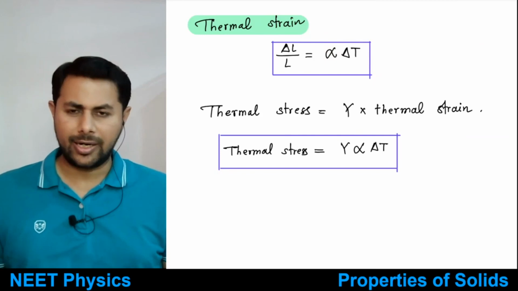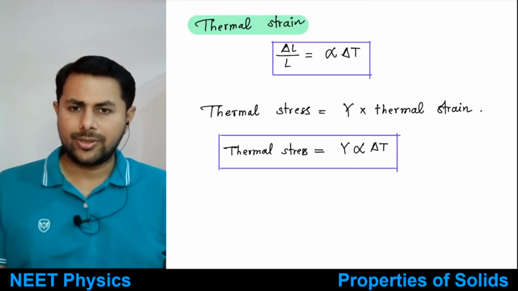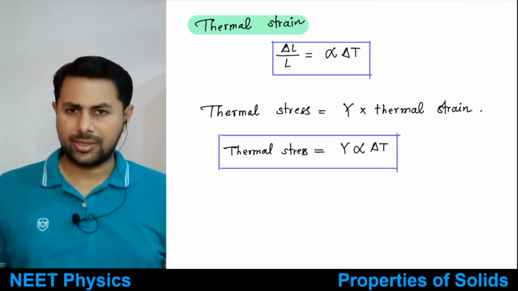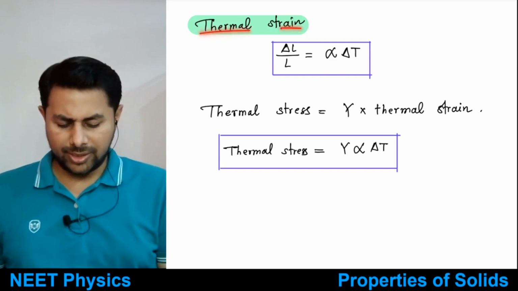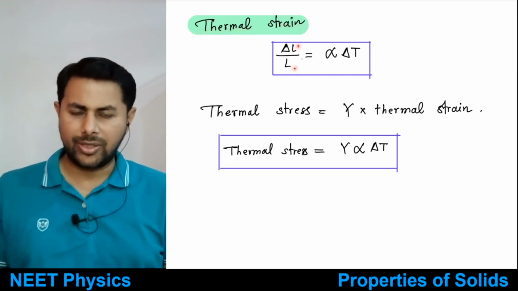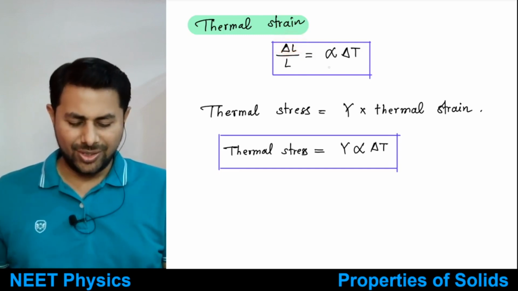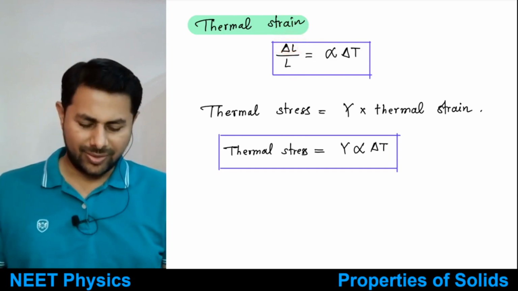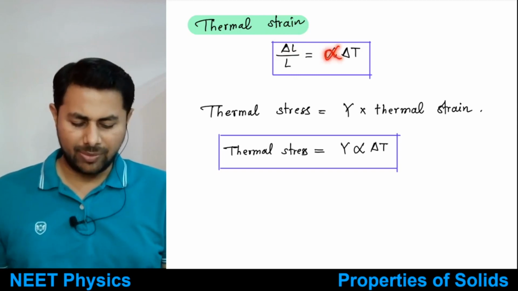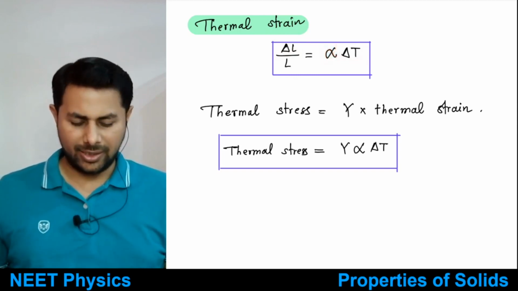It is not caused by anything else. Just because of the increment in temperature, the length is changed. So thermal strain is the change in length per unit original length, but this change in length is because of temperature. So this thermal strain is just equal to alpha delta T.